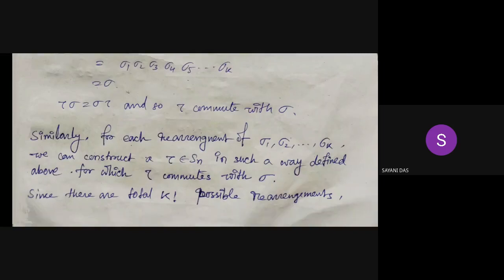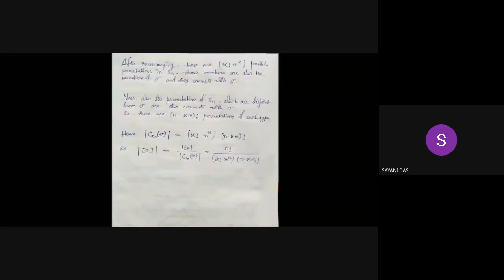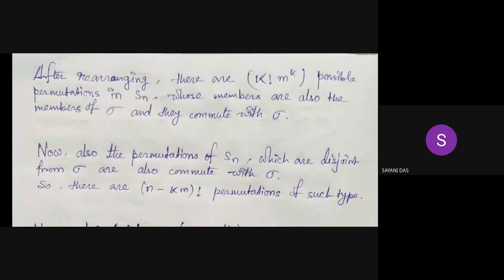Since there are a total of k factorial possible rearrangements, after rearranging there are k factorial times m to the power k possible permutations in Sn whose members are also members of sigma and that commute with sigma. So all possible is k factorial times m to the power k.